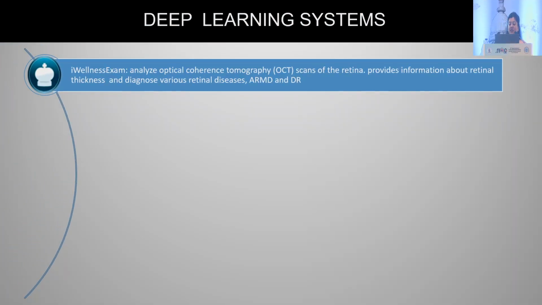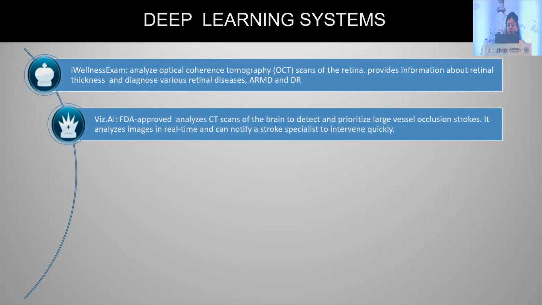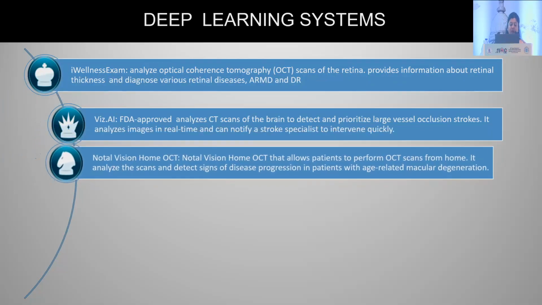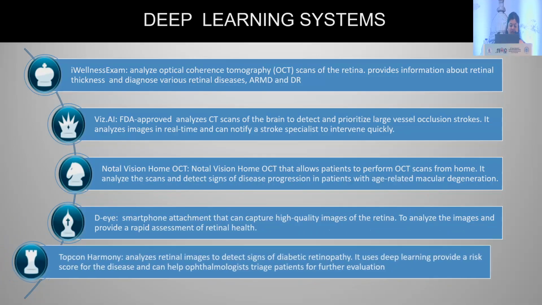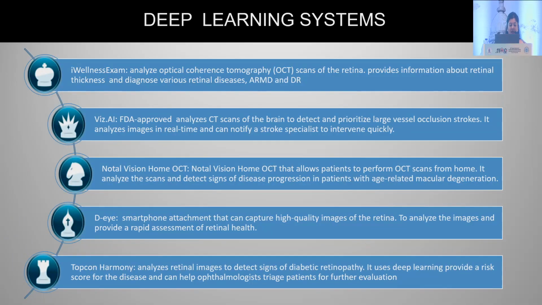Then coming to deep learning system, it is a subset of machine learning that uses deep neural networks to learn and make predictions from data. So for that we have Eye Wellness Exam, Viz AI, Notal Vision Home OCT, DI, and Topcon Harmony. Eye Wellness Exam analyzes OCT data scans from the retina. It provides information about retinal thickness and diagnoses various retinal diseases like ARMD and diabetic retinopathy.